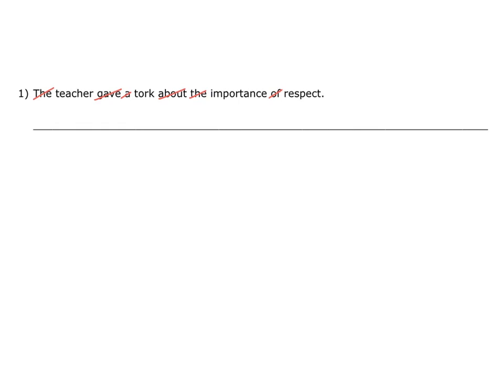At the end of the sentence, respect is correctly spelt, re and spect, like this. Importance is also correct, im, port, ance. Don't confuse the M for the letter N, as some people often do. This word is correct. At the beginning of the sentence, the word teacher is also correct.